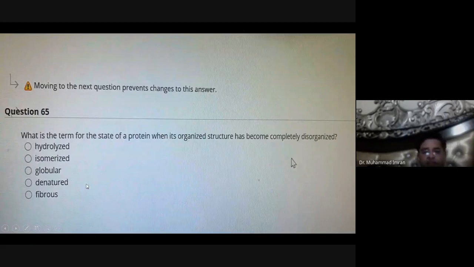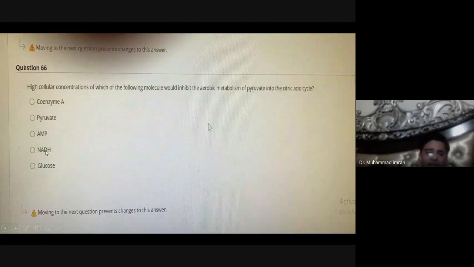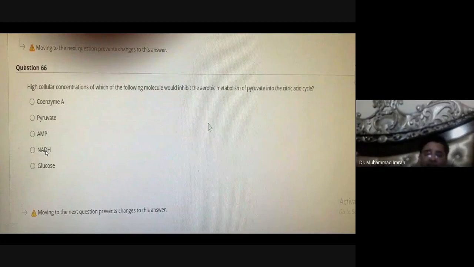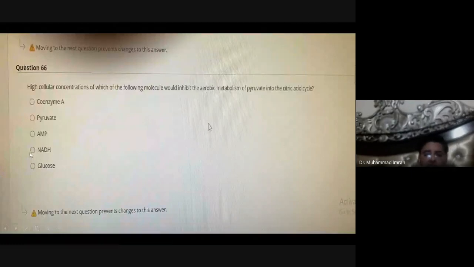A high cellular concentration of which of the following molecules would inhibit the aerobic metabolism of pyruvate into the citric acid cycle? A high concentration of NADH, if the cell already has a high energy state, will inhibit the Krebs cycle. NADH can inhibit the citric acid cycle because a high level of NADH shows the high energy state.